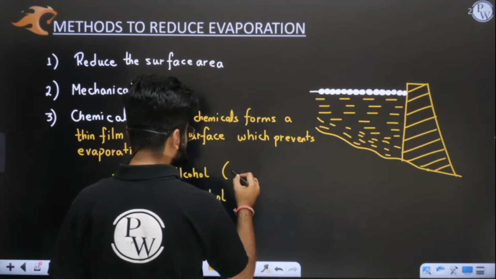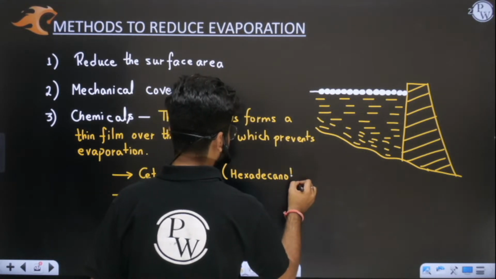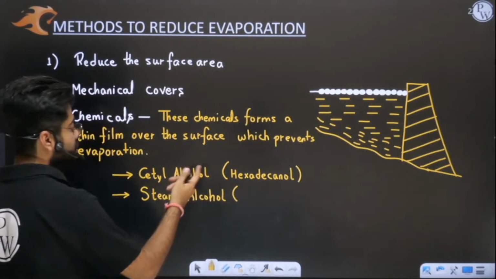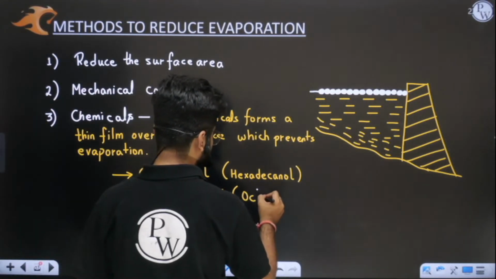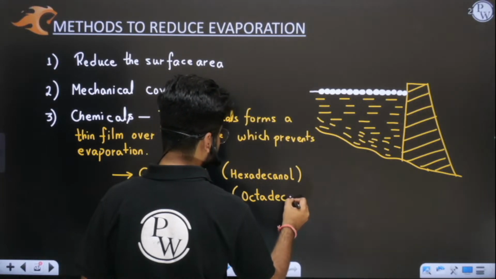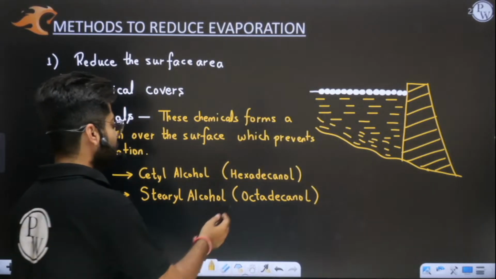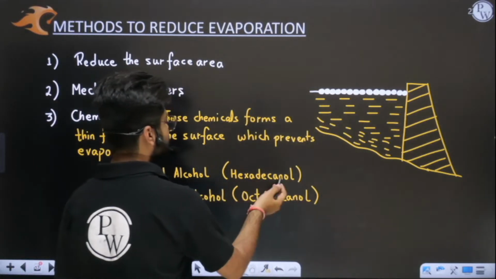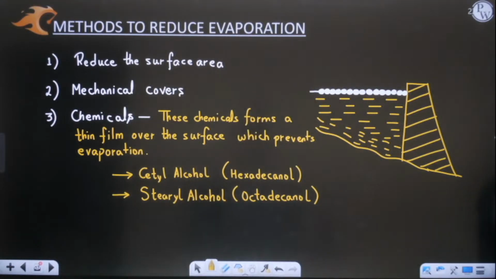So this is none other than hexadecanol. See, cetyl alcohol is also known as hexadecanol and stearyl alcohol is known as octadecanol. Both are long carbon chain alkane based compounds, in which an OH group is present. Yes, so kindly comment the names of these chemicals. It's important, that's why I'm asking you. Then we'll move ahead to evapotranspiration.